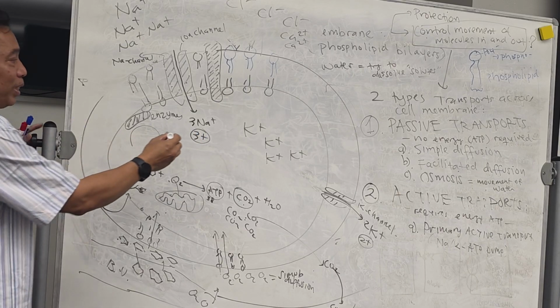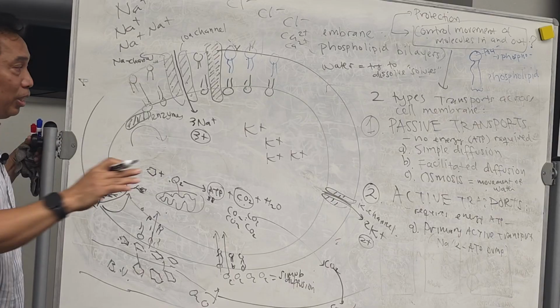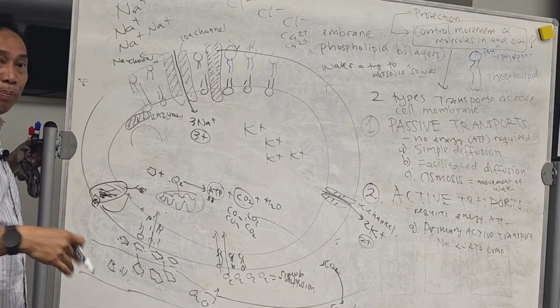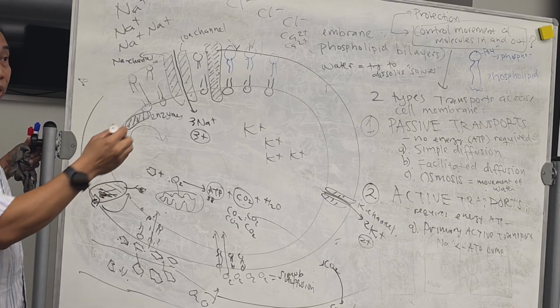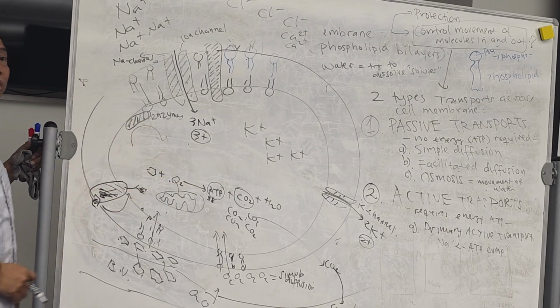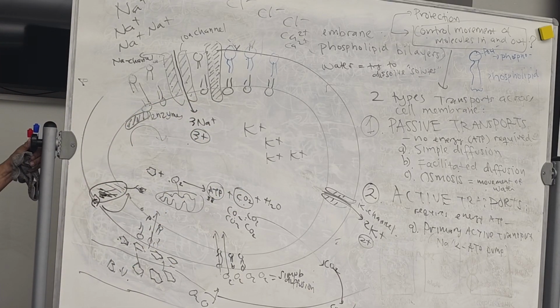Every time there is always an extra 1. 3 in, 2 out. Don't worry about the ion, just worry about the positive charge. How many positive in? 3. How many positive out? 2. It means this will not balance. It will always increase positive. You don't like that. We need to control this. We need to make it balance.